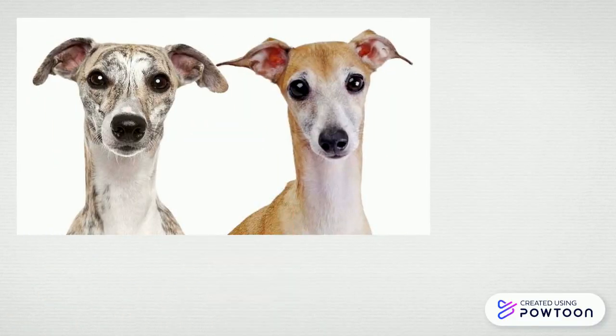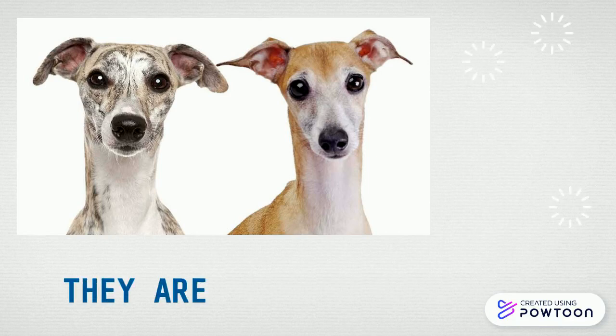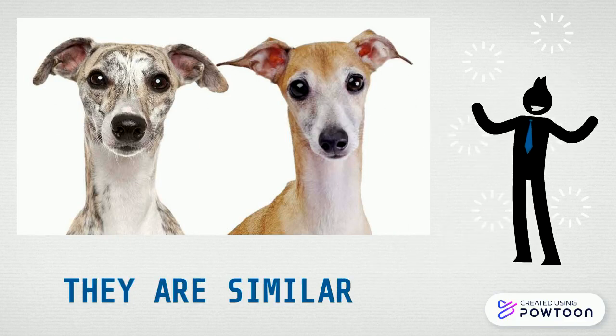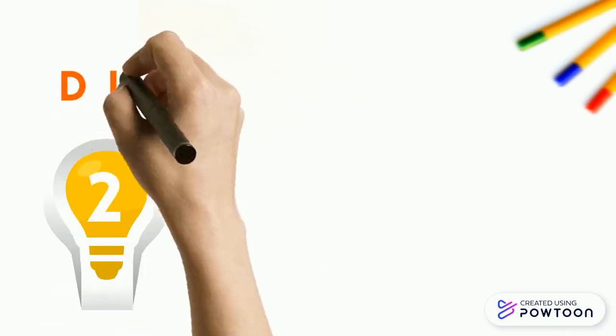Now, what about these dogs? Are they similar? Yes, the white dog is similar to the brown dog. They are similar. Now, let's read these words.